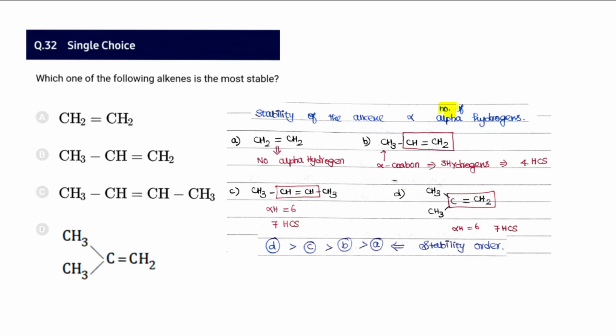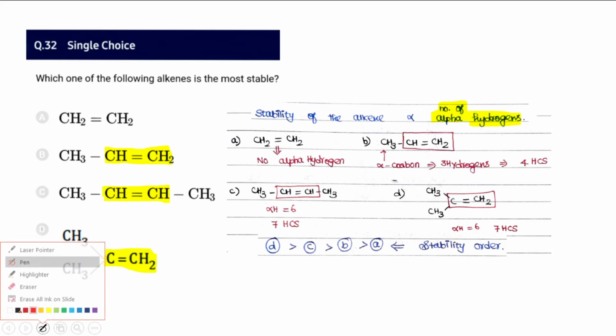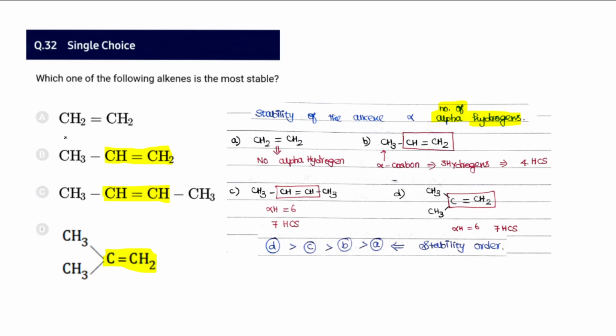So stability of the alkene is identified by the number of alpha hydrogens, and here after hiding this carbon-carbon double bond, find out where the alpha carbons are. So these are the alpha carbons. I've hidden the carbon-carbon bonds, so automatically I can say this is an alpha carbon, this is an alpha carbon. Here the alpha hydrogens appear to be 6. In the first case it is 0, no alpha carbon at all, therefore no alpha hydrogen.